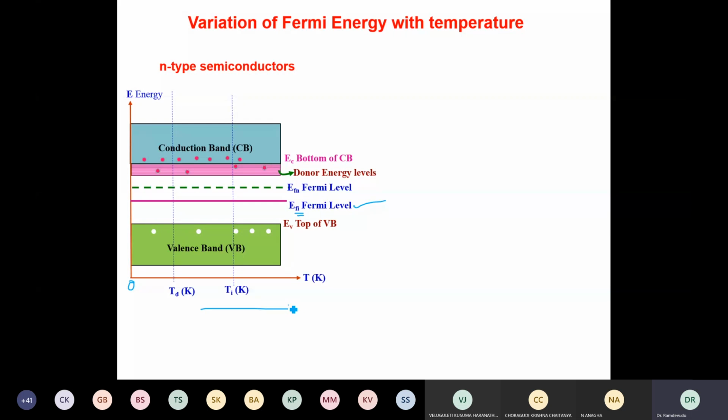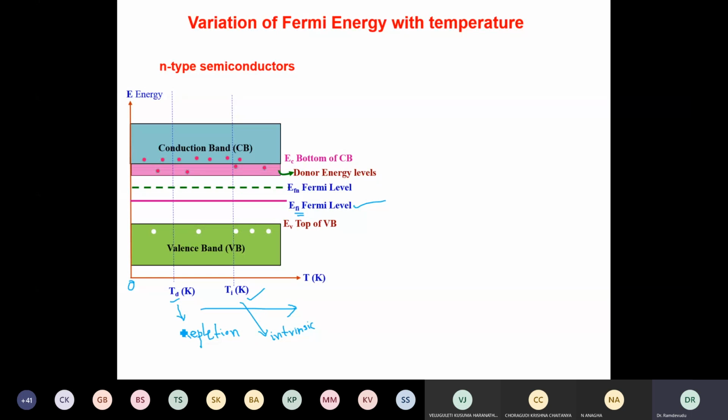Here I have chosen two temperatures called TD and TI, where TD is called the depletion temperature, and I call TI the intrinsic temperature. These two temperatures are important, where the Fermi energy level changes from its position.